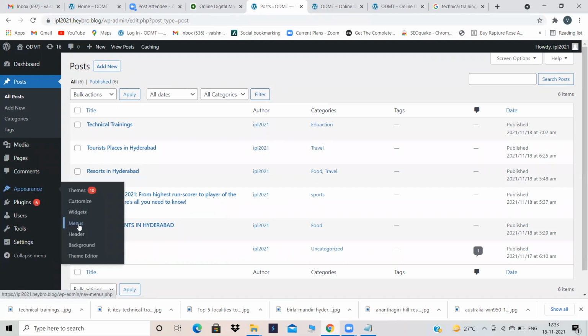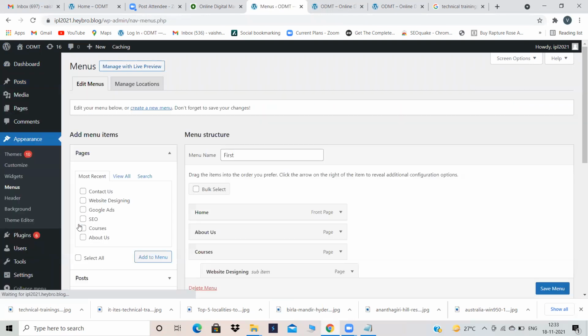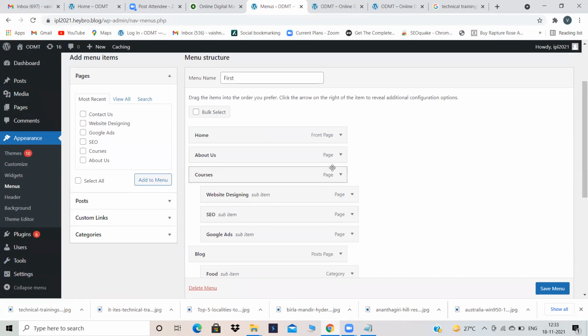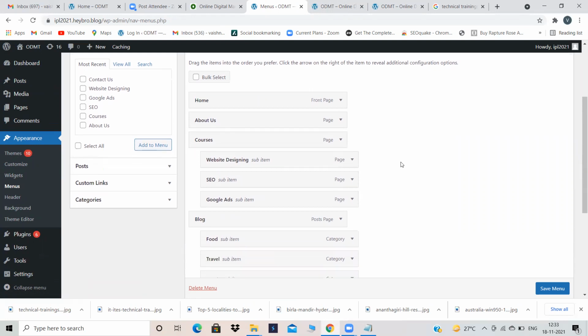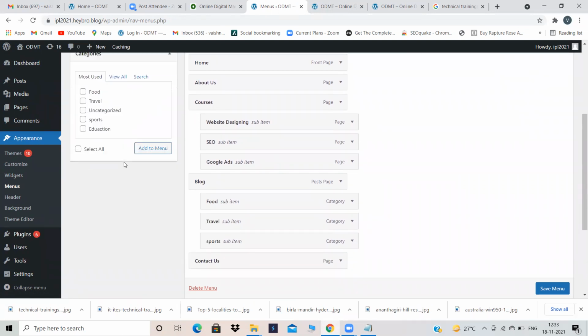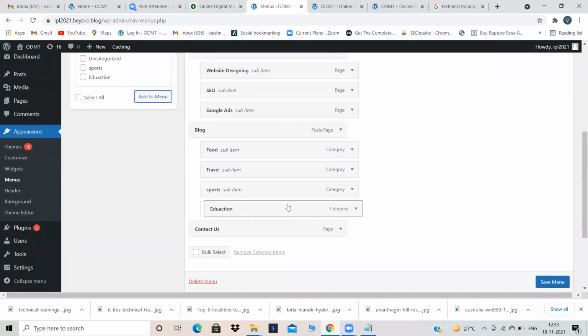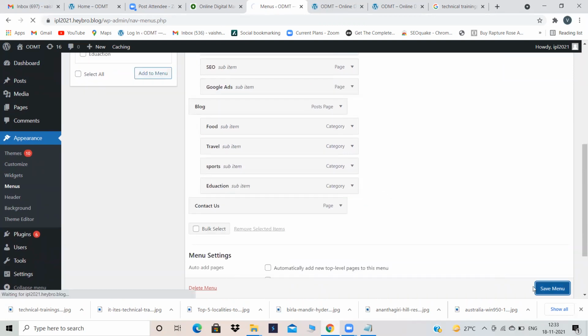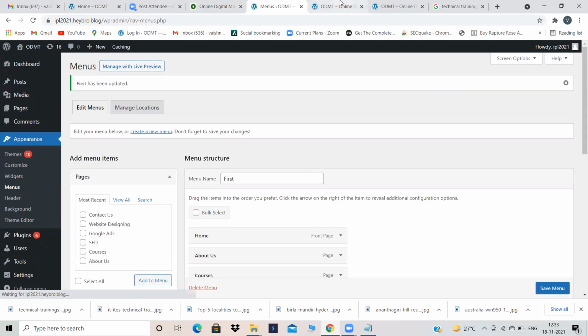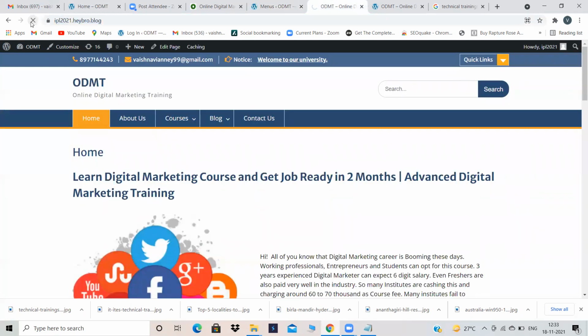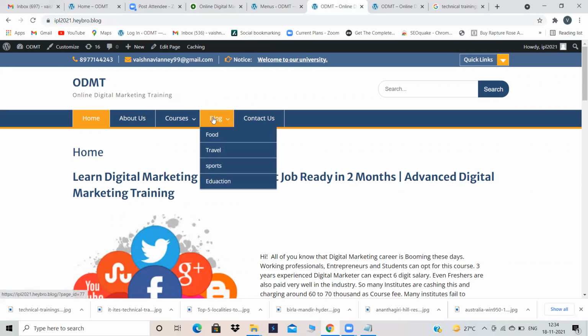So go to appearance, menus. Do not add your posts into the menu. Thousands of posts you cannot add into the menu. That is the reason we are creating categories, so please utilize the categories. Now go into category, education category, click on add to menu. Now arrange it. Now I have added it to the menu also. Now just refresh it. Now I'm able to see my blog.